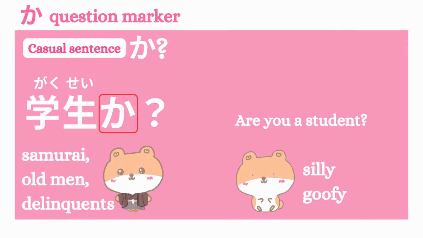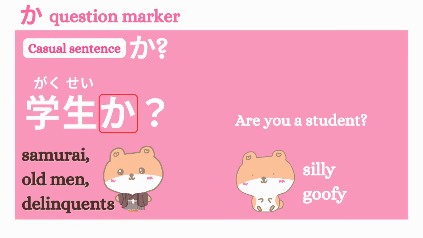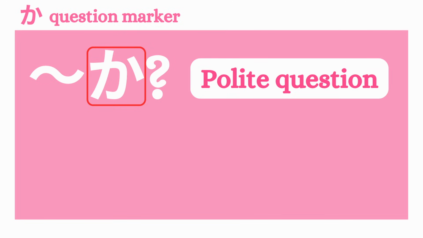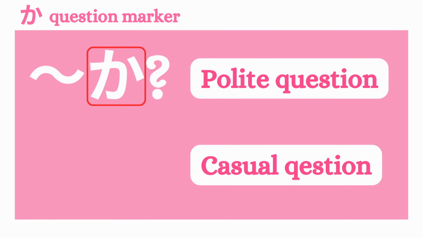Interestingly, even if they use the same ka line, the voice acting can make the meaning completely different depending on the character. For example, samurai or cool wild old men usually have deep voices, while silly or goofy characters often have high-pitched voices. That's one of the things that makes it so distinctive. In real-life casual Japanese, we usually say 学生 with a rising tone instead of 学生か? So remember, ka is for a polite question, but casual conversation usually drops it.